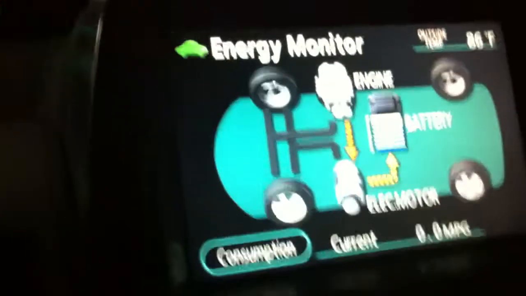This is an example of I'm standing still at 0 miles per hour and there's power going back into the battery. Let's see here, let's turn off the AC. Okay. This negative amperage indicates current, amperage going back into the battery.